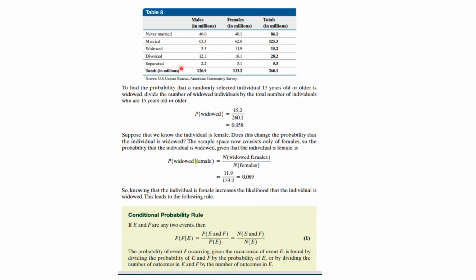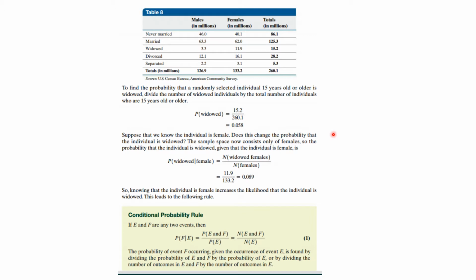Here's a table showing status about being married, divorced, separated, and so on. We have males, females, and totals, and these are in millions. So we have the rows and columns totaled. To find the probability that a randomly selected individual 15 years or older, which is what the table is about, is widowed, we go to the widowed row, and we see that there are 15.2 million divided by the total of 260.1 million, or a little better than 5%, 0.058.